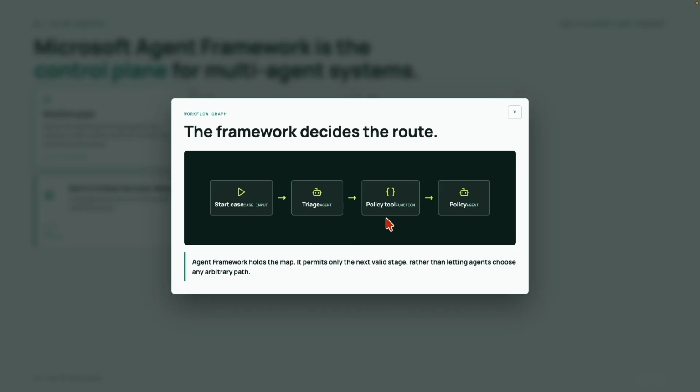From there, it may go to the refund agent and eventually to a human approval. The important point is that agents do not decide the process flow. Microsoft Agent Framework owns the workflow and determines what can happen next. Simple takeaway: think of the workflow graph as the GPS route for the entire business process.